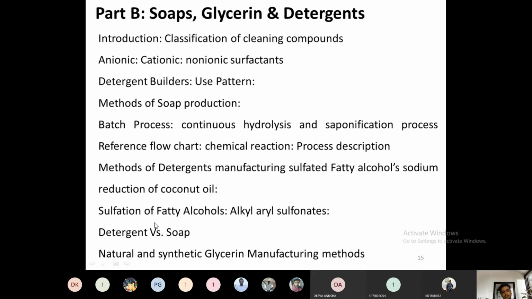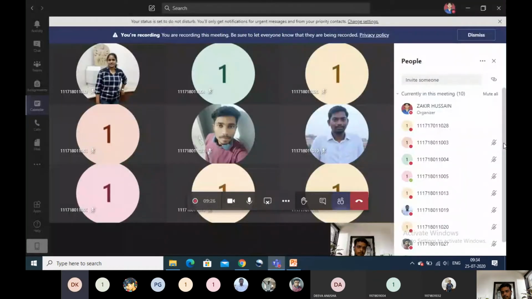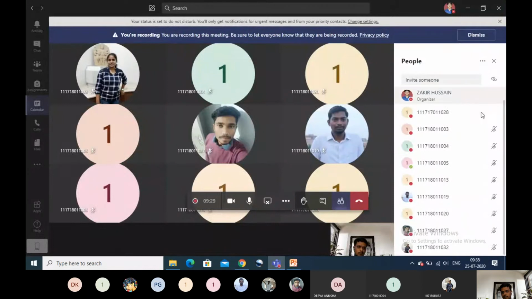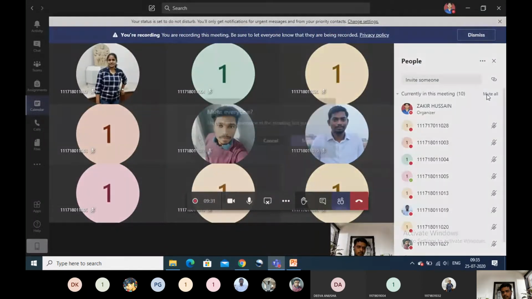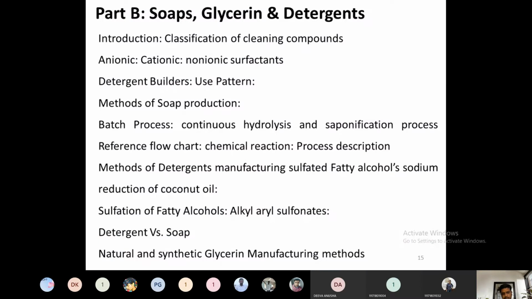The next topic is detergents versus soaps. What is the difference between soaps and detergents? We can see that. Then natural and synthetic glycerin manufacturing methods. There are various ways we can extract glycerin from the natural soap production process, and at the same time many petroleum derivatives can also act as a raw material for glycerin.